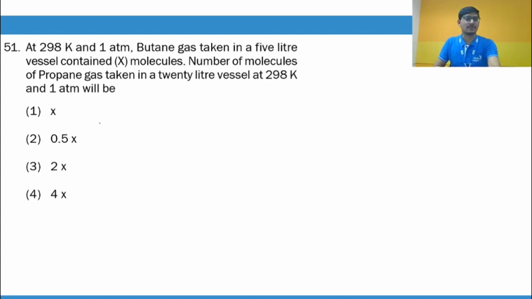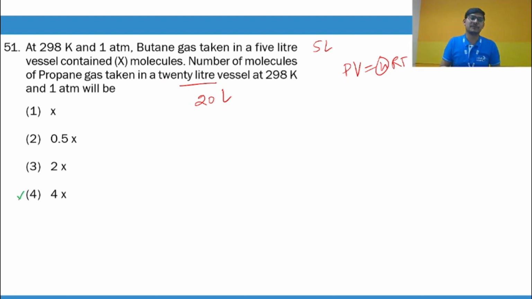In the first question, at 298 kilonewton and 1 atm, butane gas taken in a 5-liter container vessel contained X molecules. So the number of molecules of propane gas taken in a 20-liter vessel: you see, it does not depend upon the nature of gas, right? Because the properties of gases only depend upon the number of particles. So in case of butane, the volume is 5 liter. In case of propane, the volume is 20 liter. So volume has become 4 times, so the number of particles will also become 4 times. So the correct answer will be 4x.